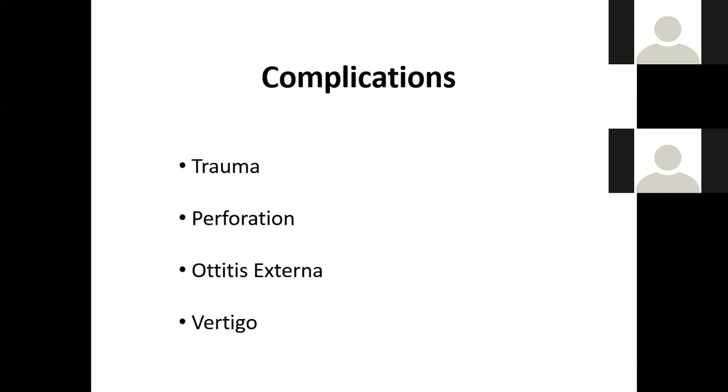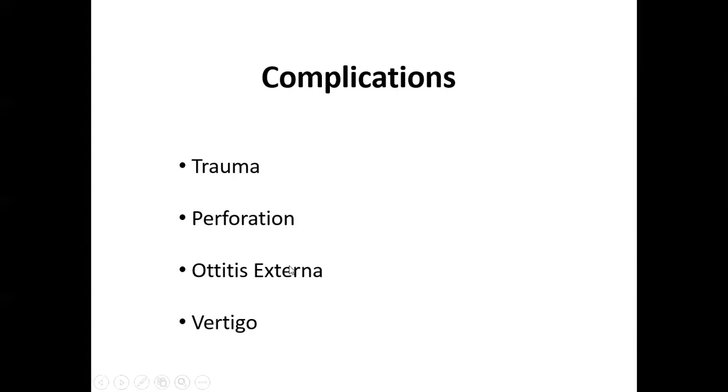What complications can there be of syringing? Definitely, you are pushing water into the external canal, it will cause trauma. There is a steel syringe, a particular syringe for the syringing of the ear, and with that syringe also you can cause trauma, with its nozzle, or the water that you are putting in can cause trauma to the external canal. If you put water directly with pressure, it may give rise to perforation of the tympanic membrane. If you have given trauma to the external canal, it will give rise to infection of the external canal and will cause otitis externa.